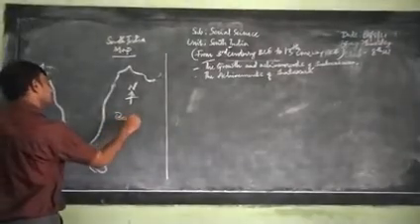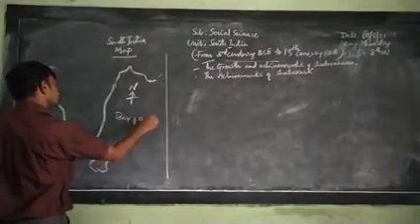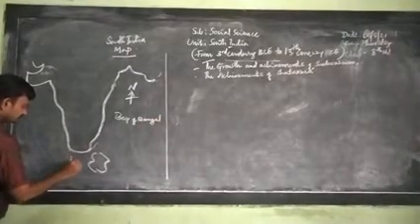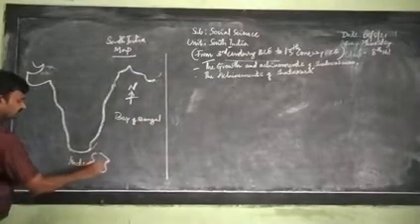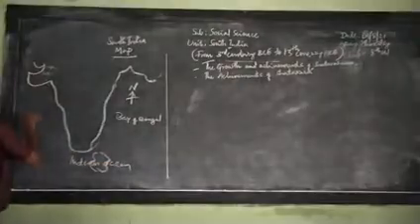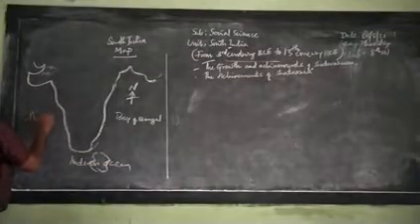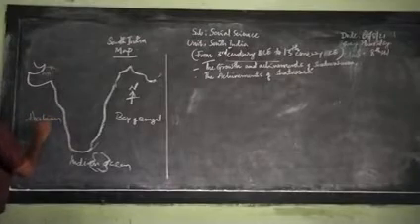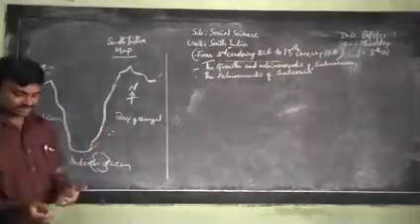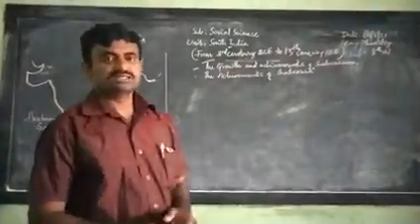Bay of Bengal, Indian Ocean, and Arabian Sea. See, these are the three oceans that cover India in the south.